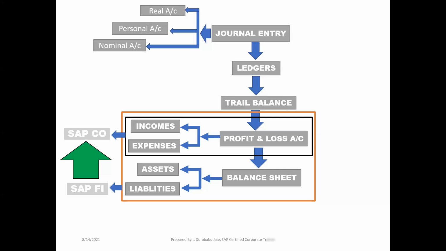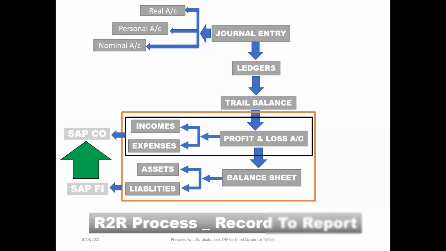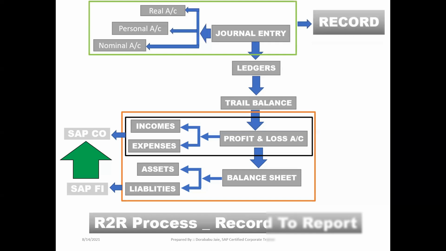Right. This entire process we can call a R2R process or R2R cycle. R2R stands for record to report. Let us see in detail. Here, at our general entry accounts level, we record each and every transaction based upon our golden rules of accounting.